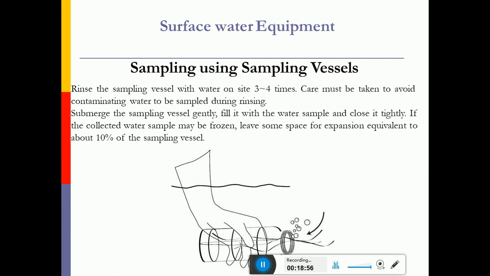So how to collect the sample? We have to rinse the bottle with the water from the source 3 to 4 times, and we should hold the bottle at the bottom, and we should gently collect the sample by immersing the hand at around 10 centimeters from the surface of the water, and we should not fill the bottle to the full level. We should leave around 10% of the space for proper air circulation, and this is how we should collect the sample at the source.